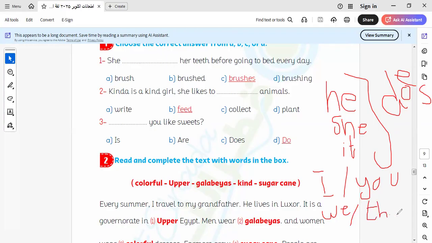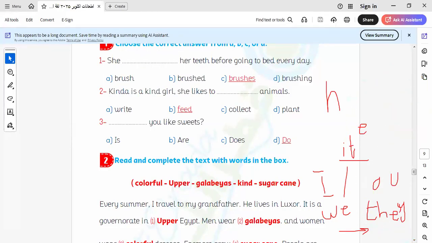With do. So here is where we use do. Which pronouns take do and which pronouns take does? He, she, it take does, and I, you, we, they take do. We must know this. Okay. Let's continue the rest of the review.